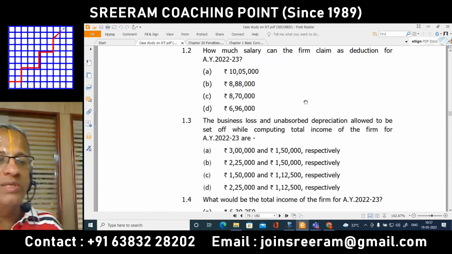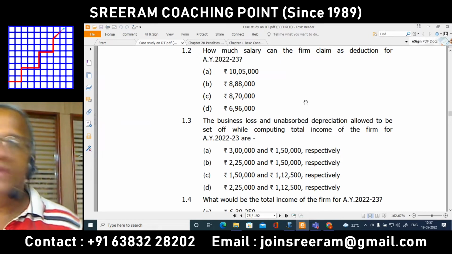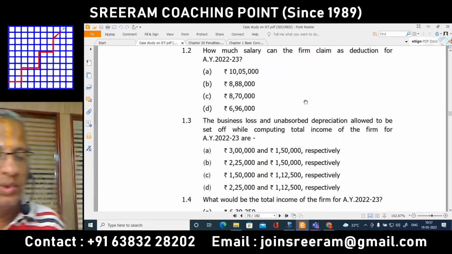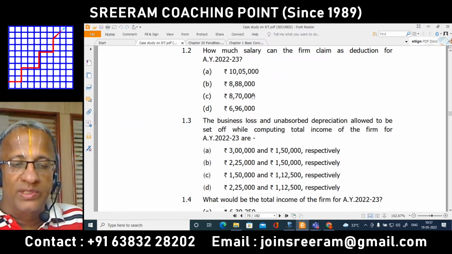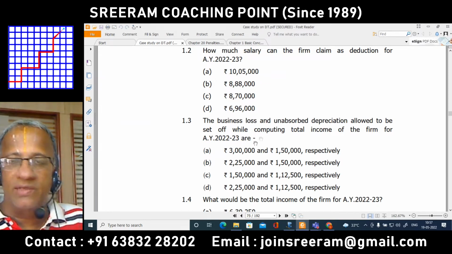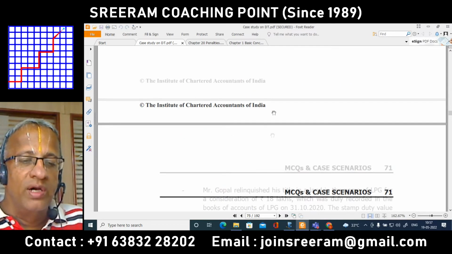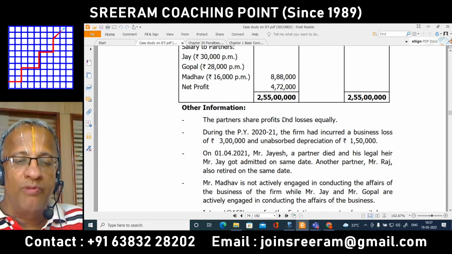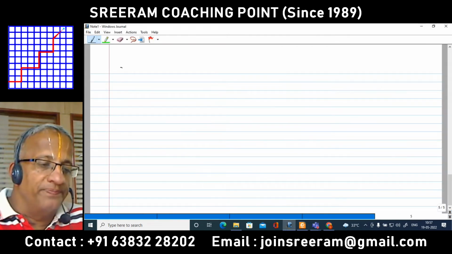Next one. How much salary can the firm claim as deduction for the assessment year 22-23? So they have given you 10 lakh and 5,000, 8,88,000, 8 lakh 70,000 and 6 lakh 96,000. So for this purpose, firstly, we should find out the book profit. So what is that we should consider as a book profit?